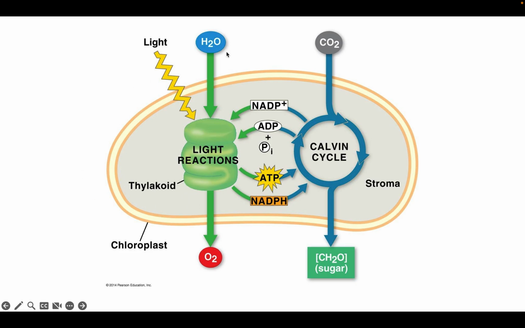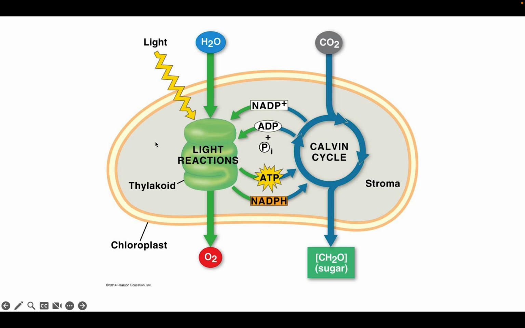This right here is what you need to know. This is basically photosynthesis in a nutshell. Okay, so this is your chloroplast, right?